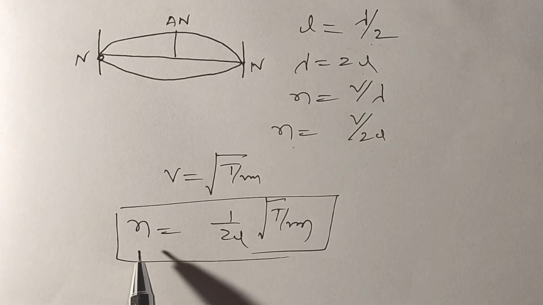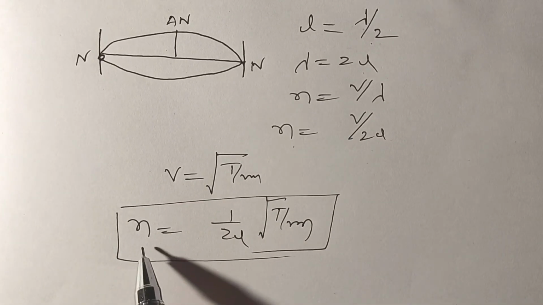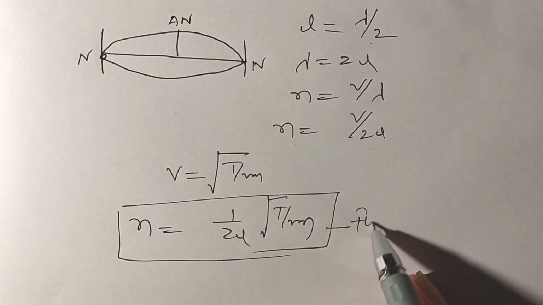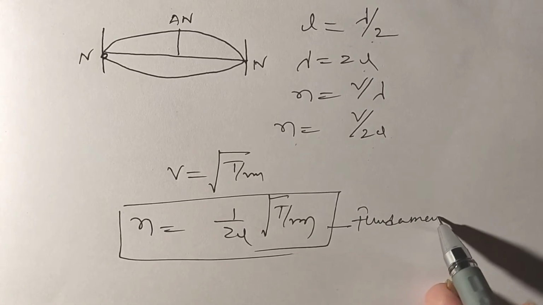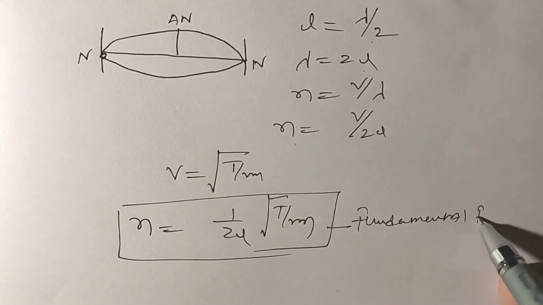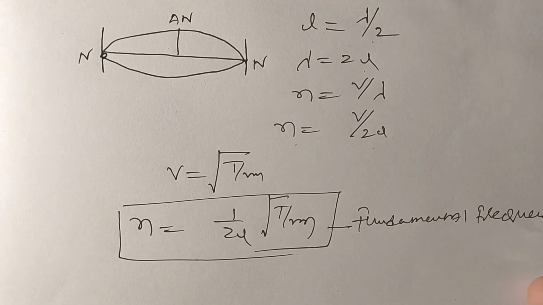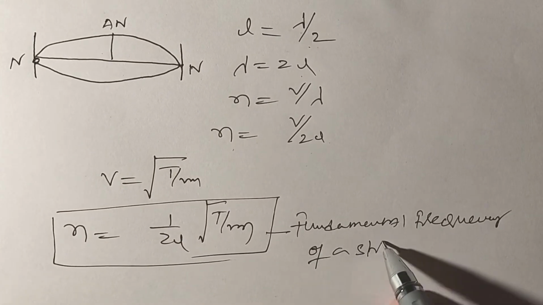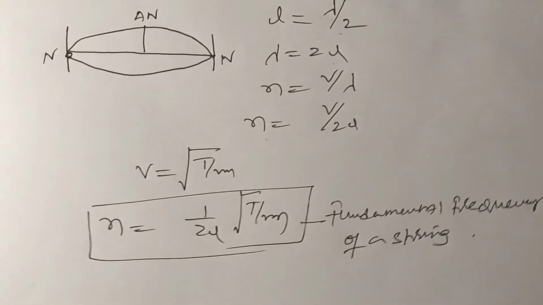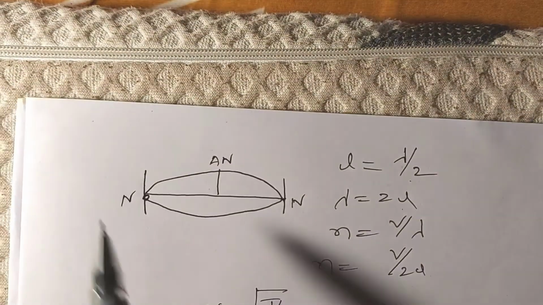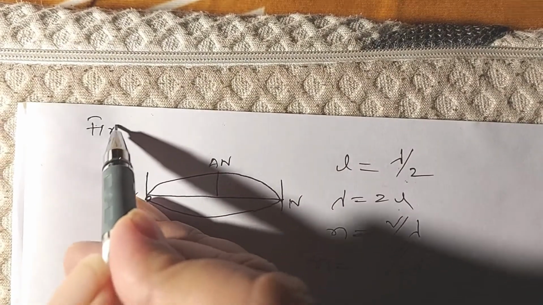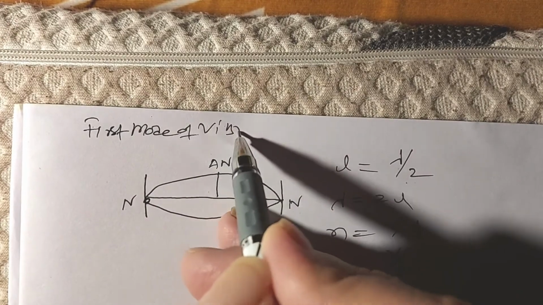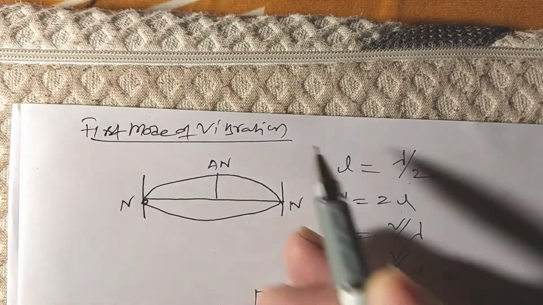Now substitute these values in this equation. We get n is equal to 1 by 2L square root of T by m. This is called the fundamental frequency of a string. This mode of vibration is called the first mode of vibration.